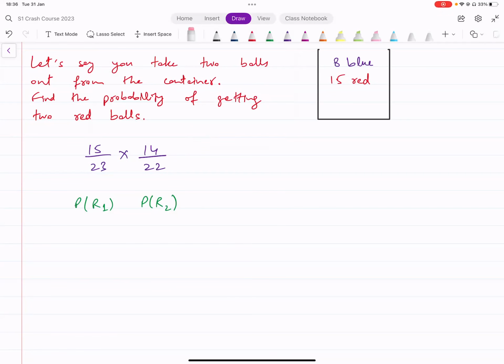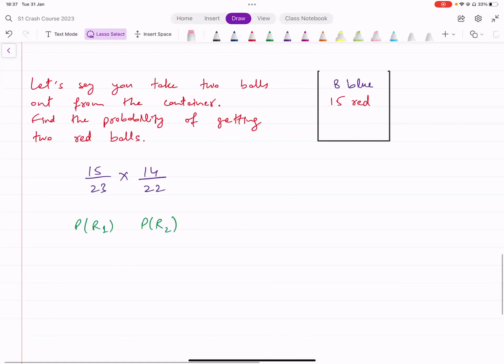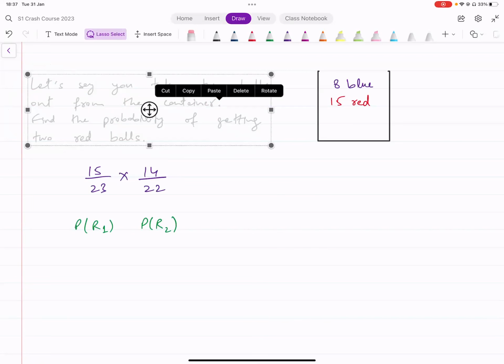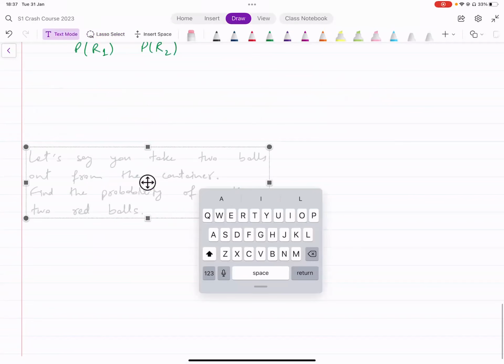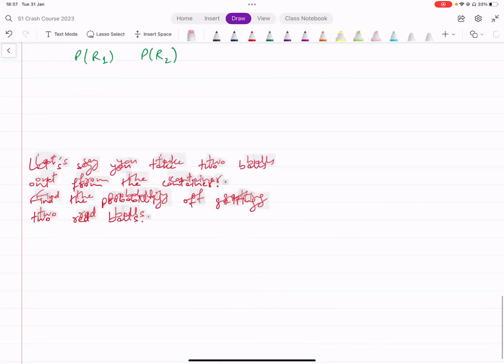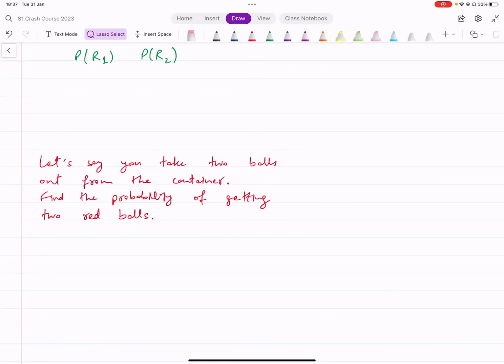So whenever you've got a situation where you are doing something without replacement, these probabilities that you get are not going to be independent. Okay. But if I were to change the statement and instead have something like this, so it's exactly the same thing, but we add another condition here.